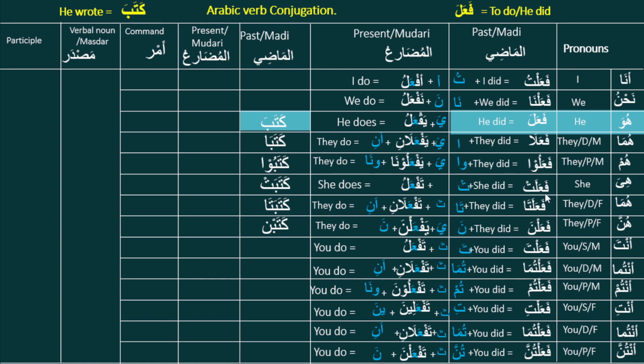And for female 3 it is fa'alat, fa'alata, fa'alna, katabat, katabata, katabna. Same things. We just replace the 3 letters with these new 3 letters ka, ta and ba. We will get kataba, kataba, katabu, katabat, katabata, katabna.